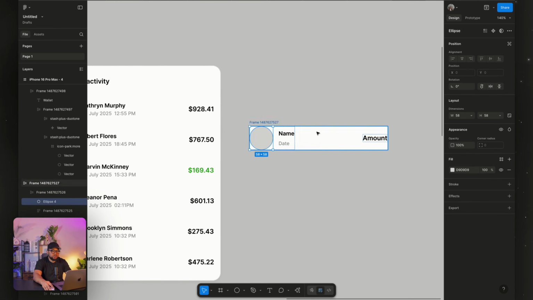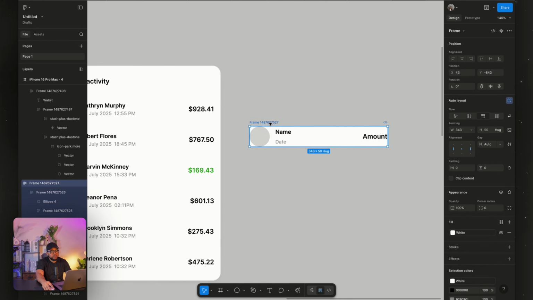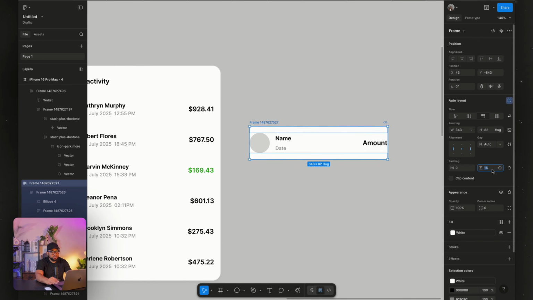So for this, I'm going to use 50 instead of 58. So I'm going to use 50. So we could say 16. No, 16 is too much. I'm going to use 10. Then I'm going to use 20.